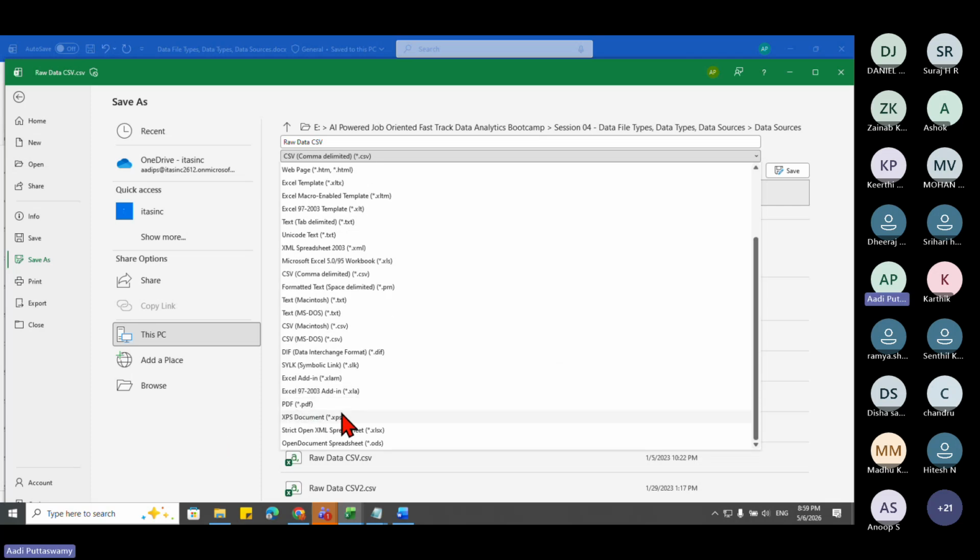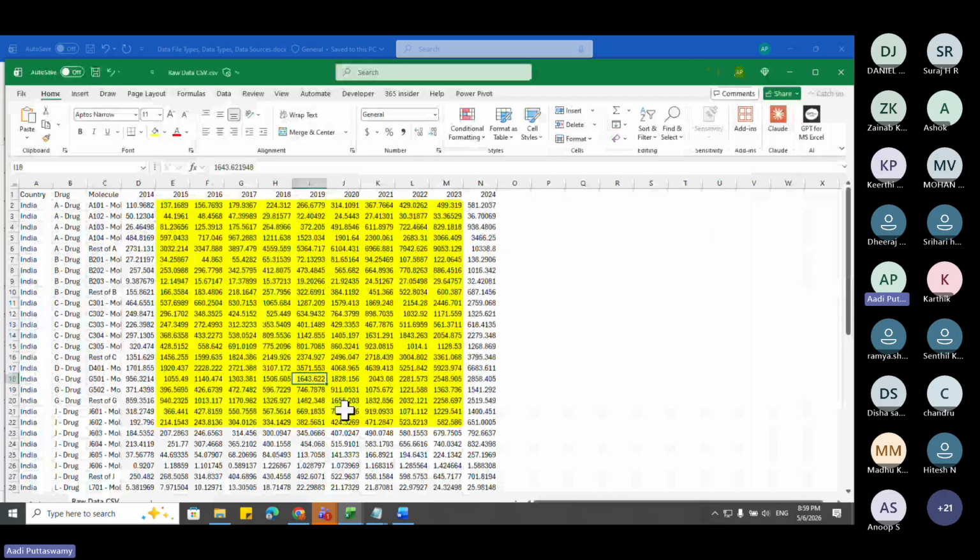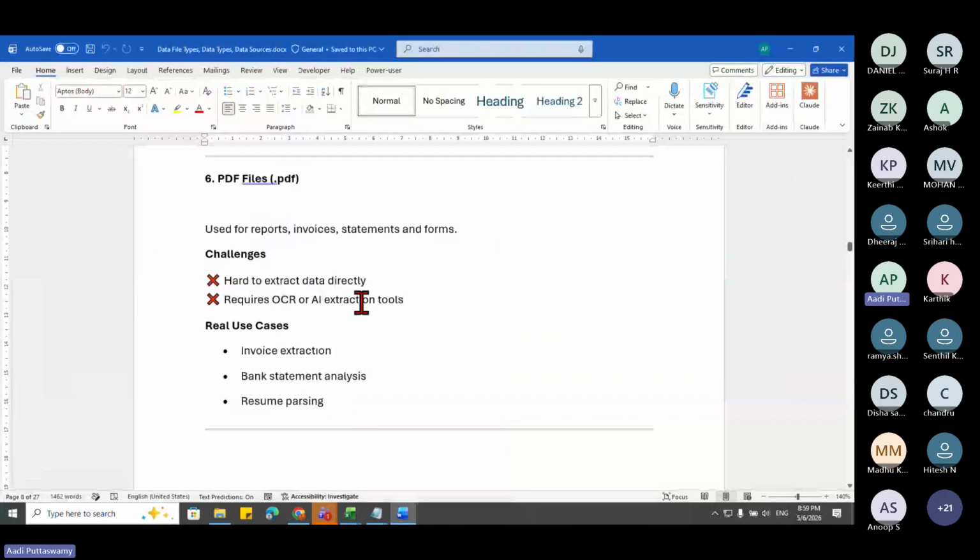PDF is nothing but portable document format. Okay. So this portable document format, usually we use this for printing purpose. Otherwise, we also can extract the data and we can start creating the report. See, used for reports, invoices, statements, and forms. Usually what do we do is we'll convert this.